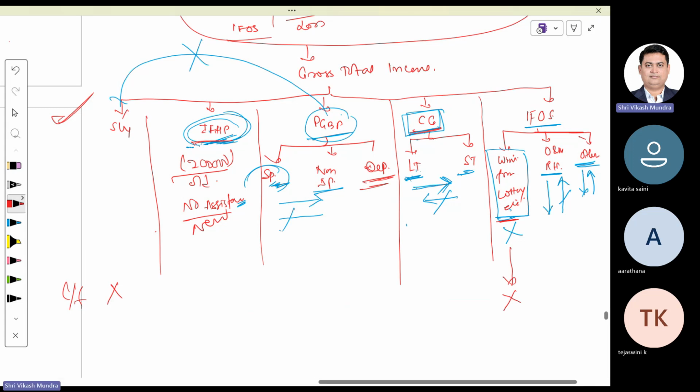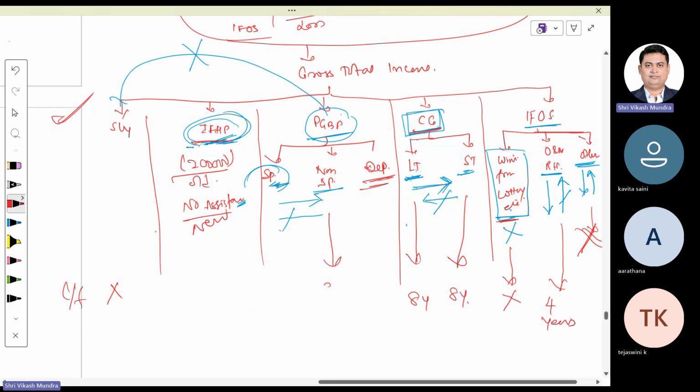Owning and maintaining race horses losses can be carried forward to the next 4 years. Other losses are not supposed to be carried forward to the next year. Long term is supposed to carry forward to the next year. Short term is supposed to carry forward to the next year for 8 years.